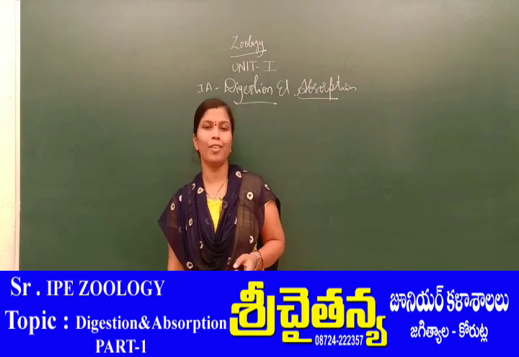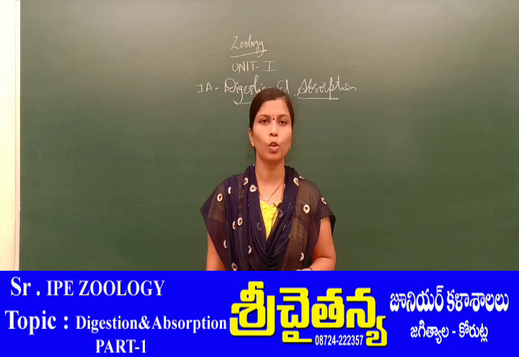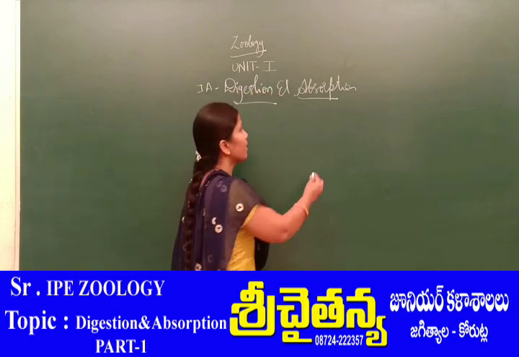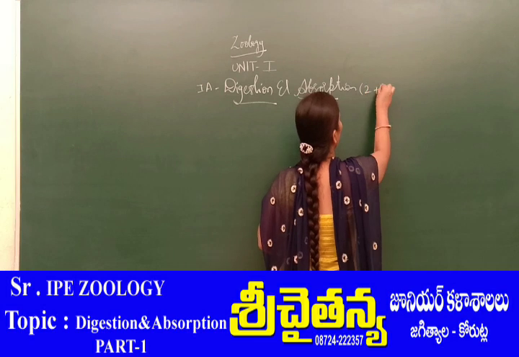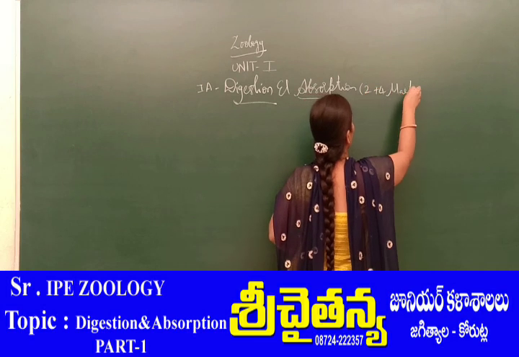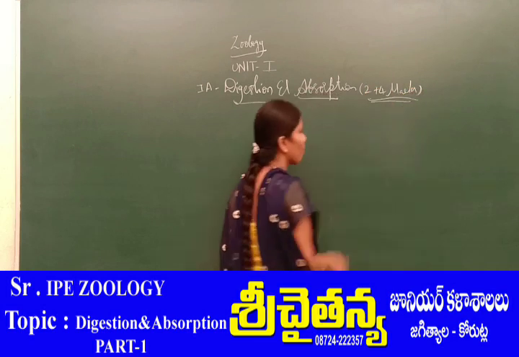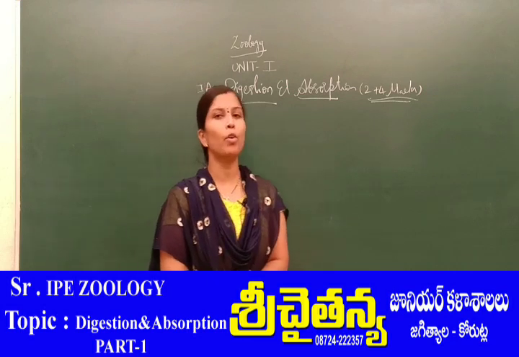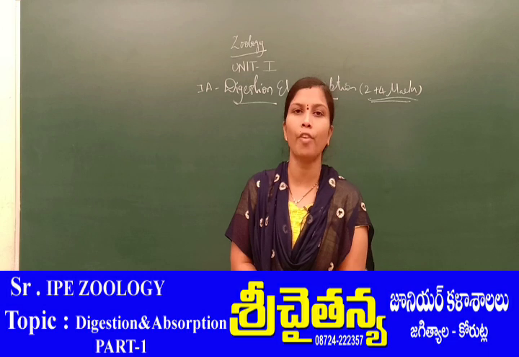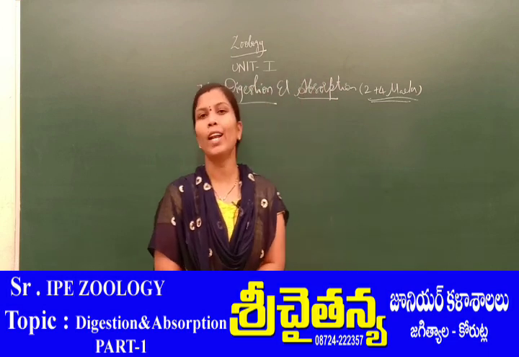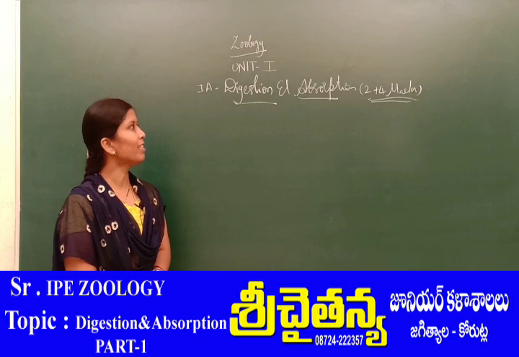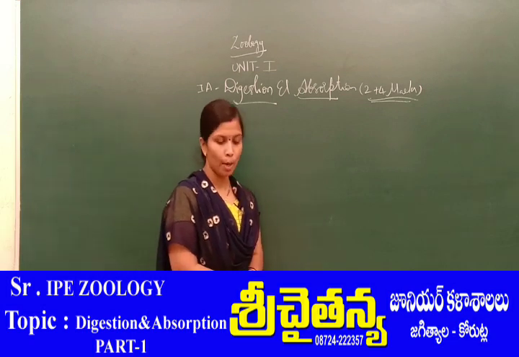This is the first chapter of unit 1. The weightage is a total of 6 marks, 2 plus 4 marks. In this chapter we are going to discuss the digestive system of a human being as well as its physiology. So first, digestion and absorption.